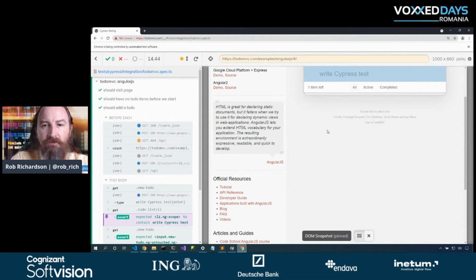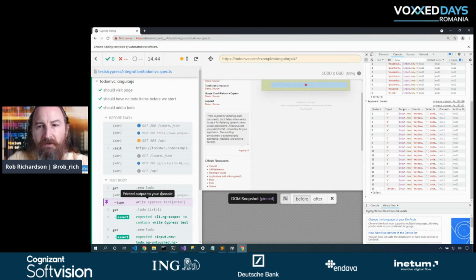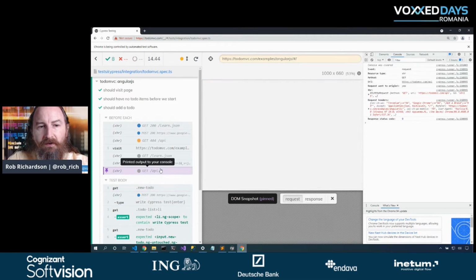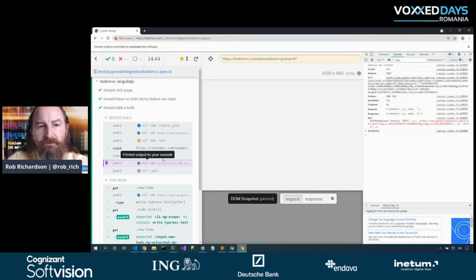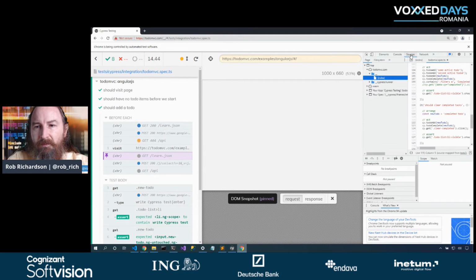I'm going to pull up the F12 developer tools and switch to the console. And we can also see that it includes the results at each step as well. So we can navigate up and down our tests and we can view the content associated with that step. Additionally, if I wanted to debug my test, I can come here into sources and I can set a breakpoint and then restart my test and use standard web development tools, F10, F11, to be able to step through and step into different pieces of my test. I'm going to undo this breakpoint and close the developer tools.